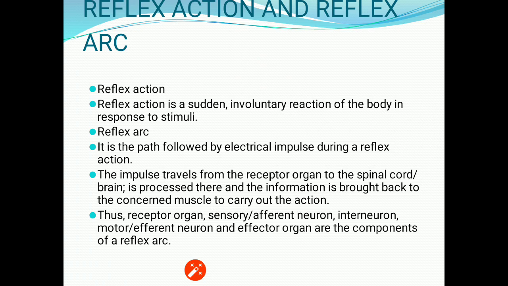Now the message is processed there, and the information is brought back to the concerned muscle to carry out the action. Thus, receptor organ, sensory neuron, which is also termed as the afferent neuron, then the interneurons, which are present in the spinal cord or the brain, and the motor or effector neuron and effector organ are the components of a reflex arc.